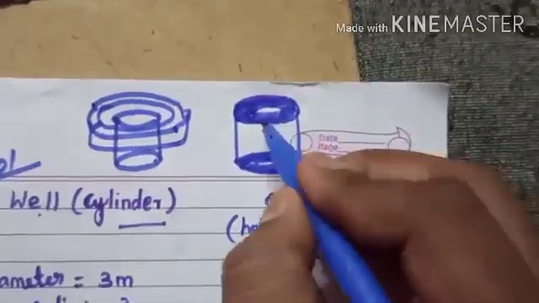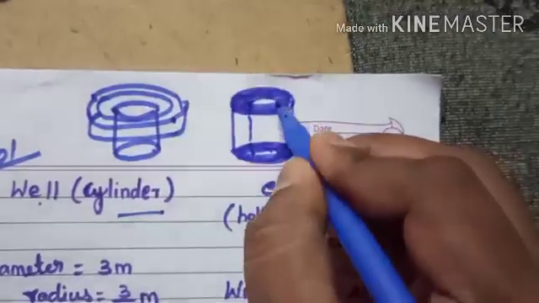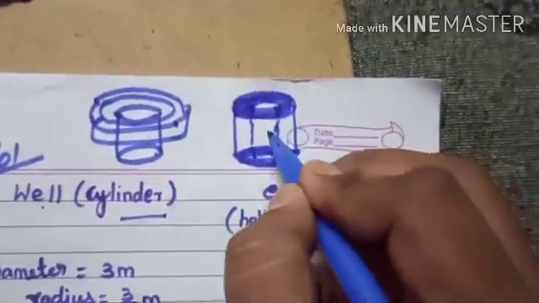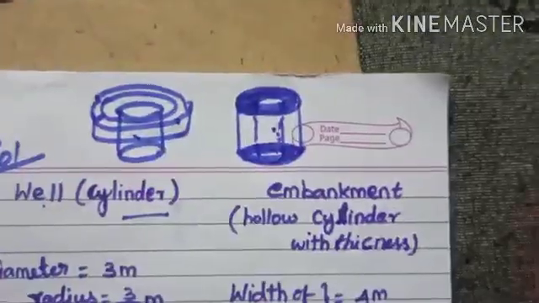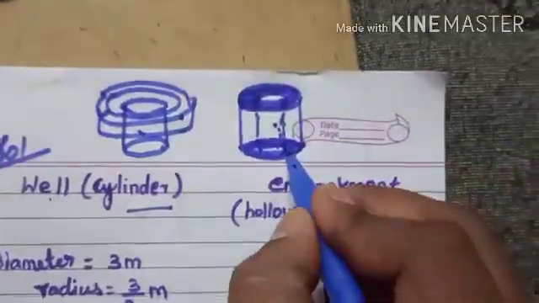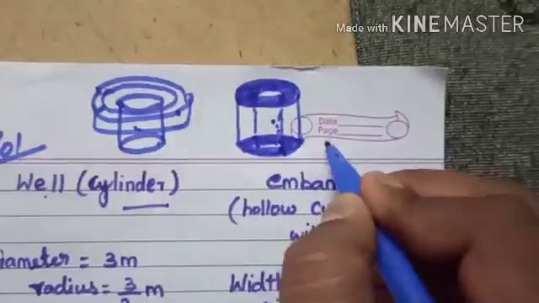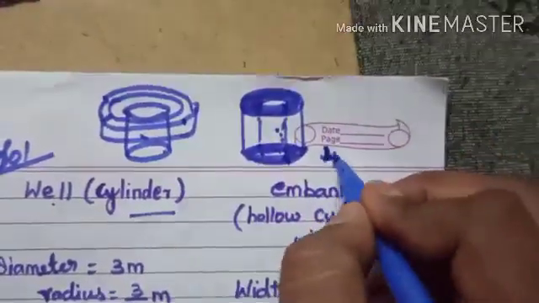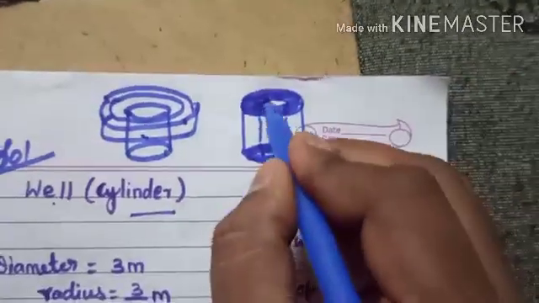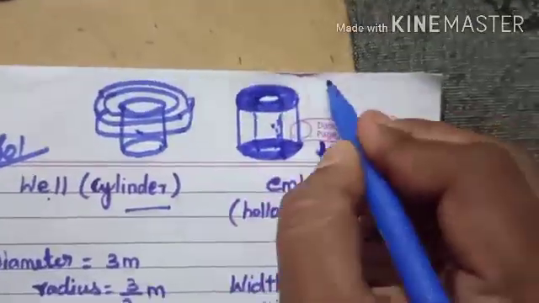You can remove the center part. The center part is equal to the well. You know that the width of this embankment is 4 meter, and the radius of this center part is 3 by 2.